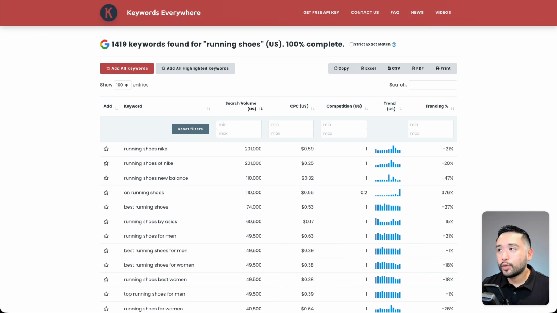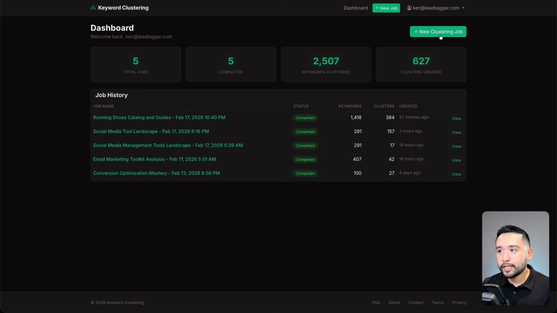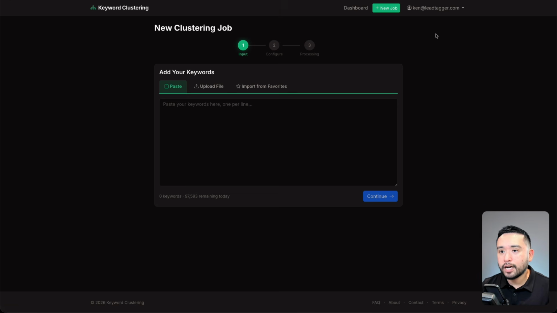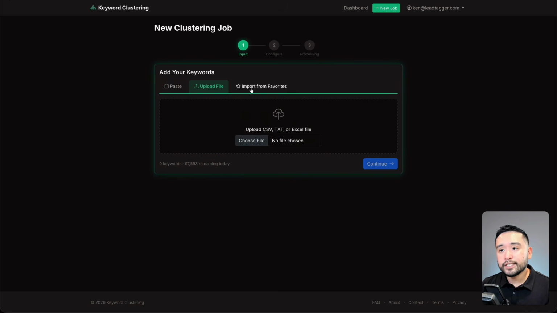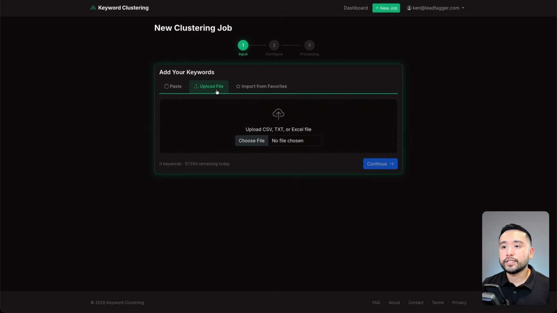So I downloaded these two tables as a CSV file, and I'm going to click on New Clustering Job, and we have three options here. We can paste all of the keywords right here, upload a file, or since we are connected to Keywords Everywhere, we can fetch our favorite list from Keywords Everywhere, so it will automatically get populated here. But since I already downloaded the two CSV files, I'm just going to drag and drop them right here.